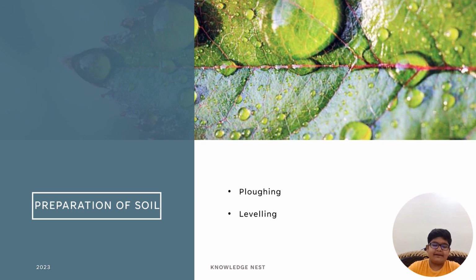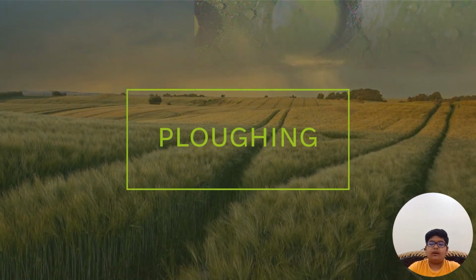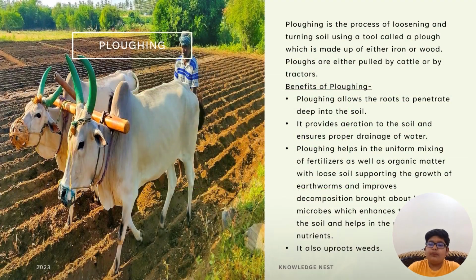Now let us know the first agricultural practice, which is preparation of soil. Plowing. Plowing is the process of loosening and turning soil using a tool called a plow, which is made of iron or wood. Plows are either pulled by cattle or a tractor.